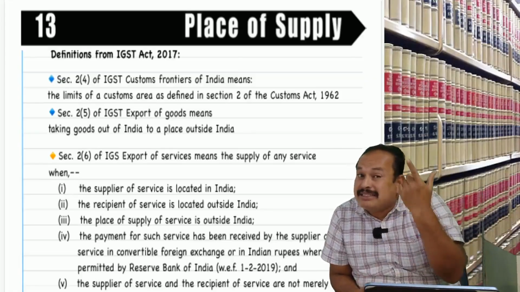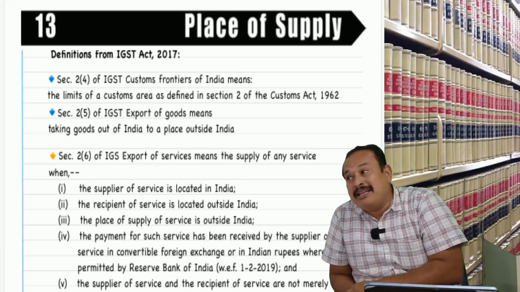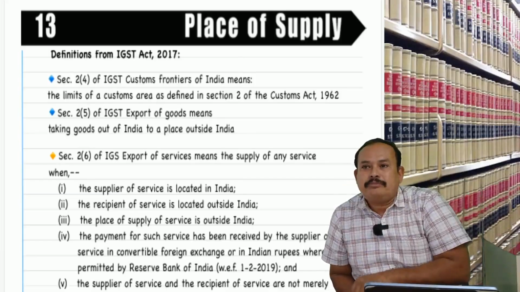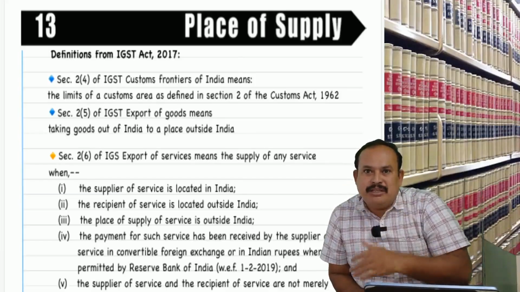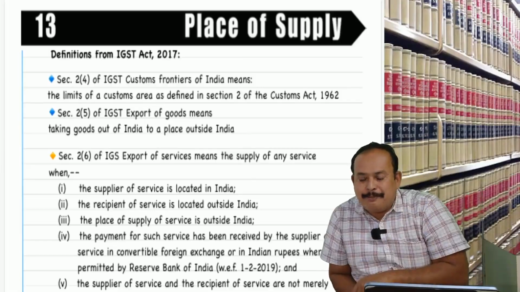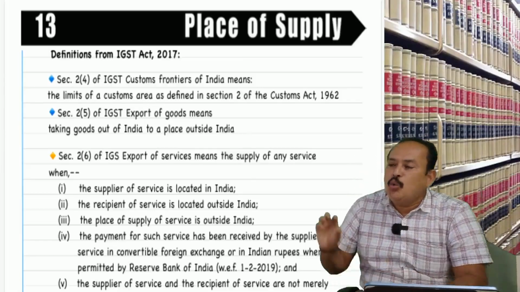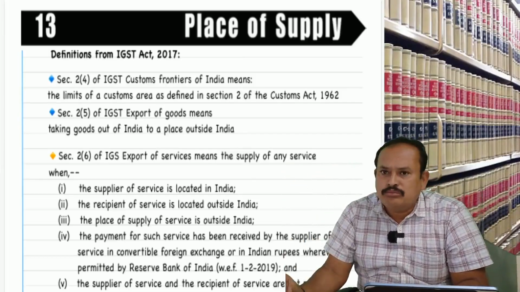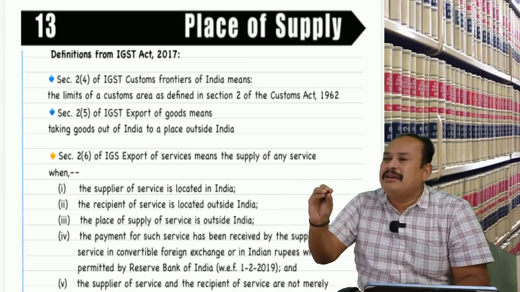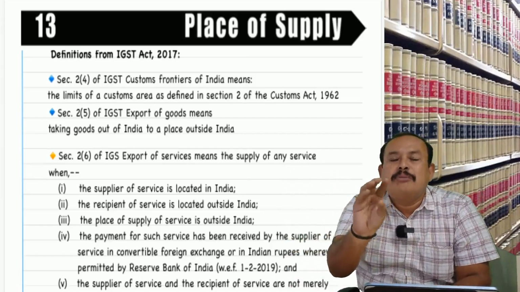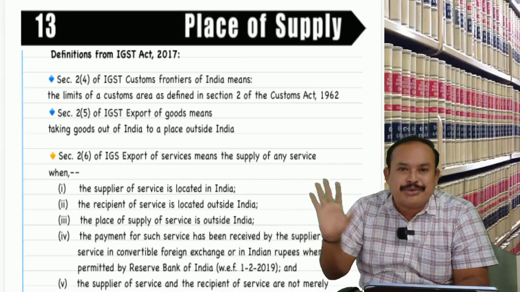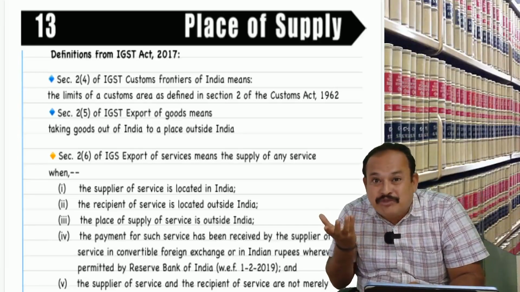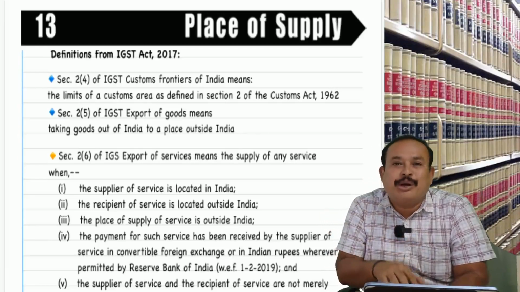If I supply services through an OTT platform, Netflix or Prime, where one Miss Priyanka from Bangalore subscribed to Netflix for 1 month by paying 499 rupees, the supplier of this OTT platform is from Chennai, Tamil Nadu.